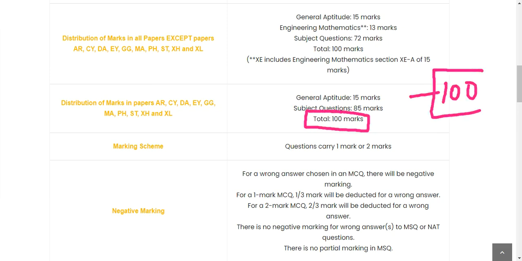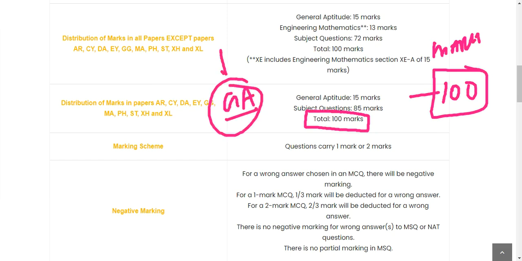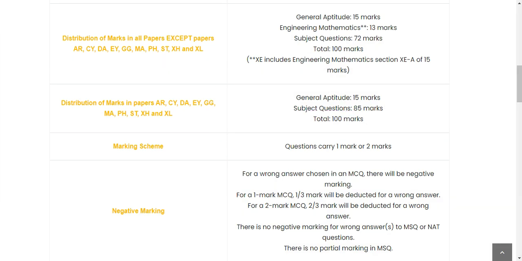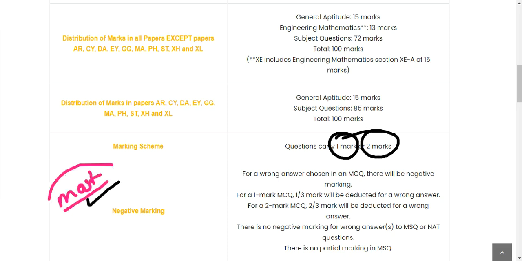Alright, so your paper is going to be completely of 100 marks, out of which the GA portion, general aptitude portion, will be for 15 marks, and the subject questions will be for 85 marks. Then the marks allotted will be either 1 or 2, and this is the most important portion over here: negative marking.